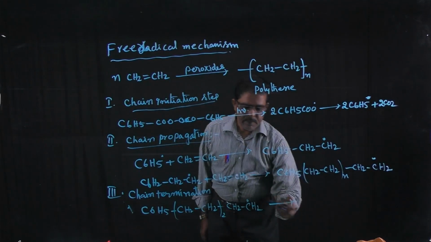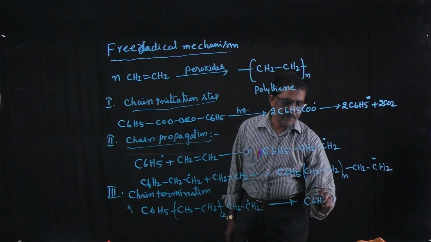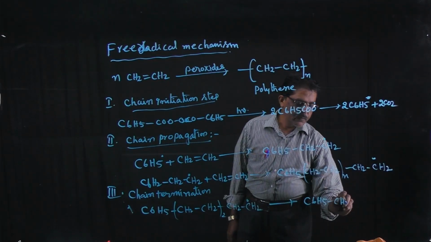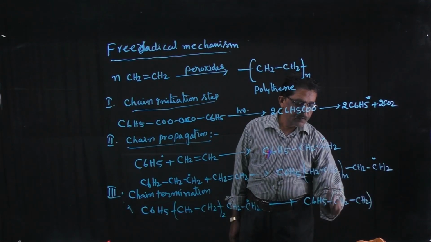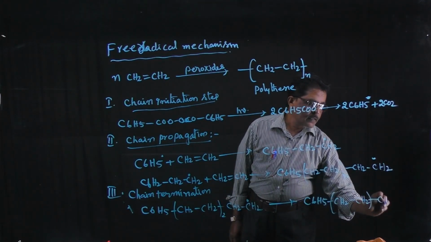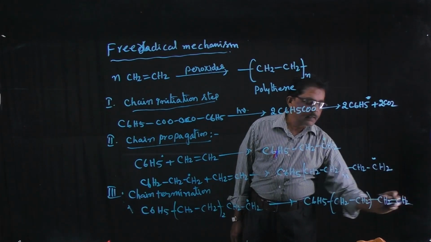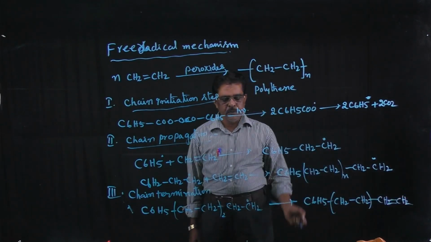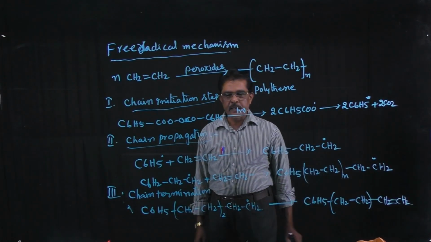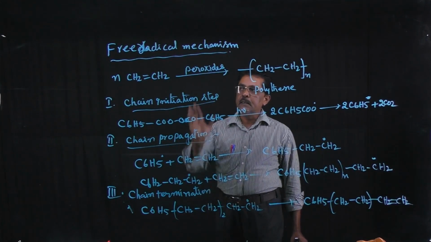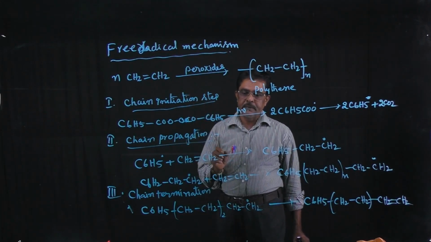then we will get here C6H5 CH2 CH2 CH double bond CH2 by loss of one proton, then the chain termination reaction will take place. So this is the free radical mechanism for addition polymerization reactions.